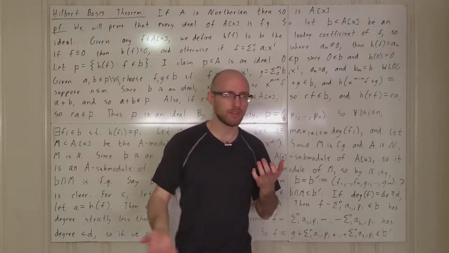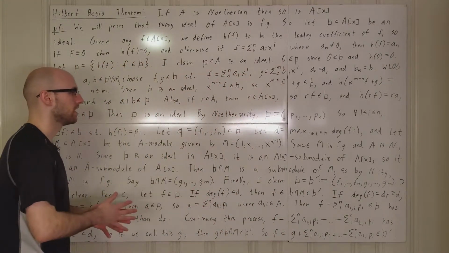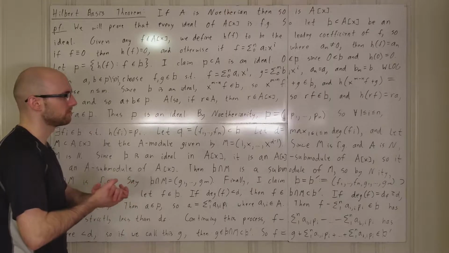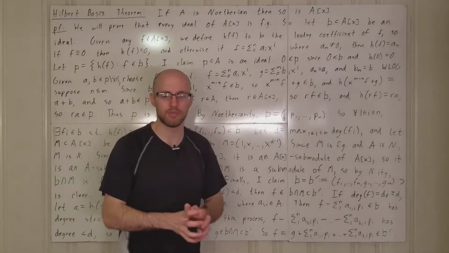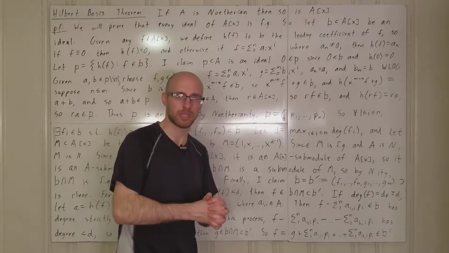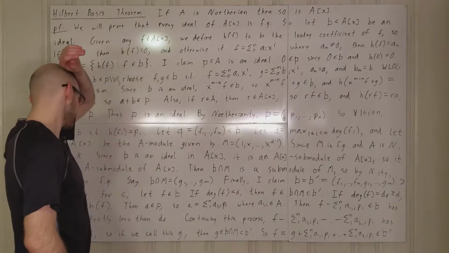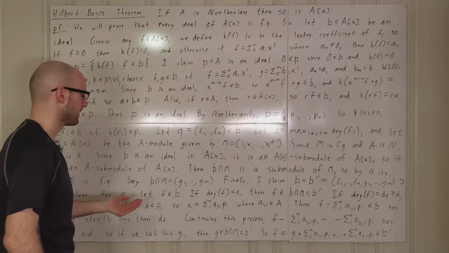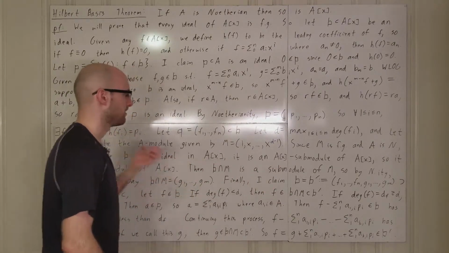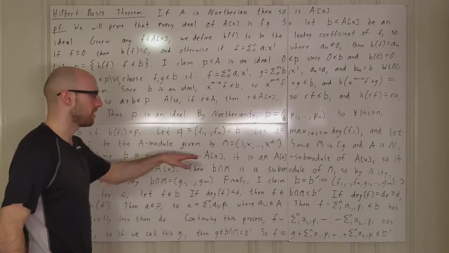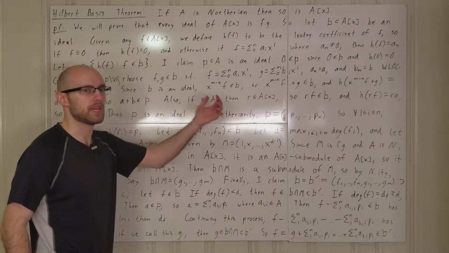It's something that you need to be really comfortable with because I see it coming up over and over and over again. It's a little tricky to wrap your head around because one minute you're thinking about rings, one minute you're thinking about modules, but they're very much connected. So this needs to be really automatic, to jump from the ring A to the A module A.